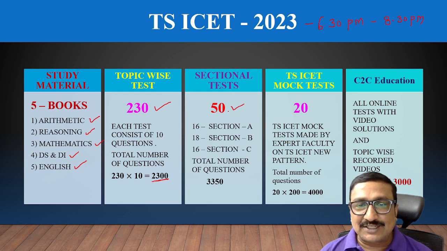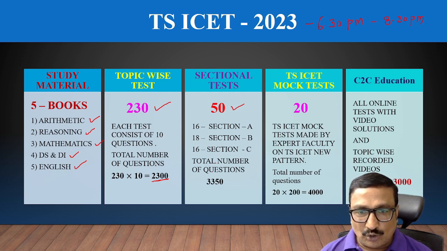These 50 sectional tests are very important to understand which section you are strong in and which section you are weak in. For example, we are giving 16 tests from Section A, Analytical Ability, 18 tests from Section B, Mathematical Ability and Arithmetical Ability, and 16 sectional tests from Communication Ability.